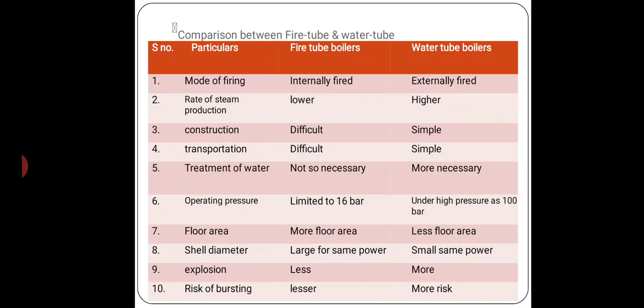Explosion risk is less in fire tube and more in water tube. Risk of bursting is lesser in fire tube and more in water tube. Fire tube boilers are mostly small industrial boilers, and water tube boilers are used in large applications like thermal power generation. And raising of steam takes more time in fire tube and less time in water tube.